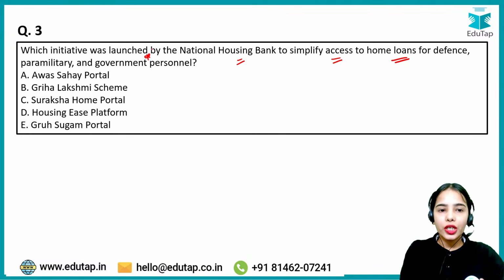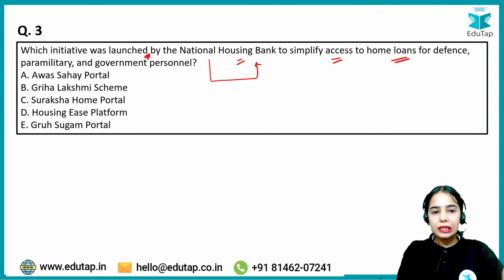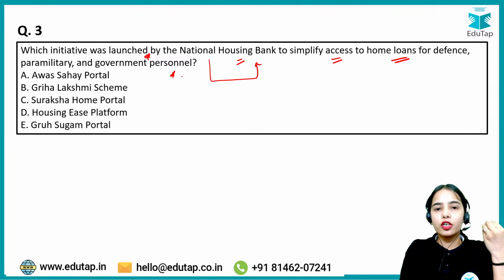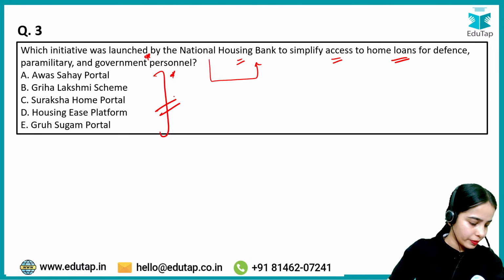There is an initiative launched by the National Housing Bank to simplify access to home loans for defense, paramilitary and government employees, government officials. Which of the following is the initiative that has been launched?